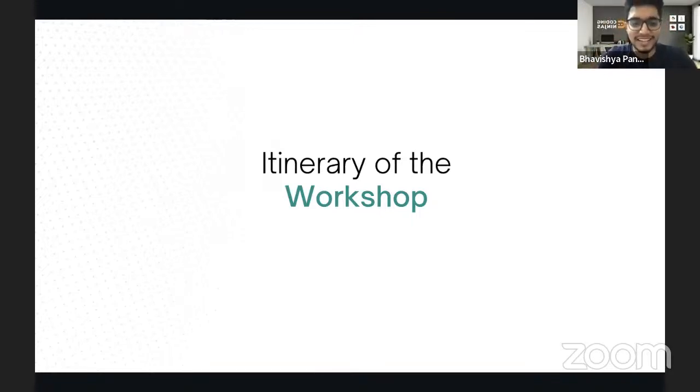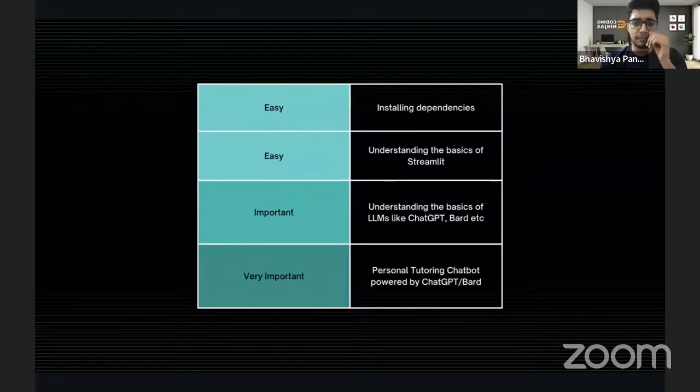So let's get started, right? Let's move into the next slide and see the itinerary of the workshop, right? So this workshop basically would be in these 4 sections, right? The easy part is installing dependencies, basic Python dependencies, right? And then it would be easy to understand the basics of Streamlit. Why Streamlit? So basically Streamlit is a package that we would be using, right?